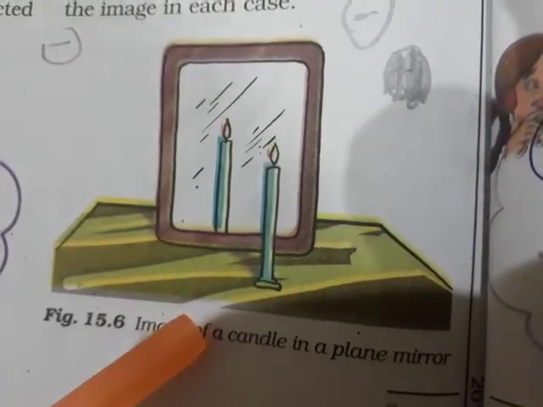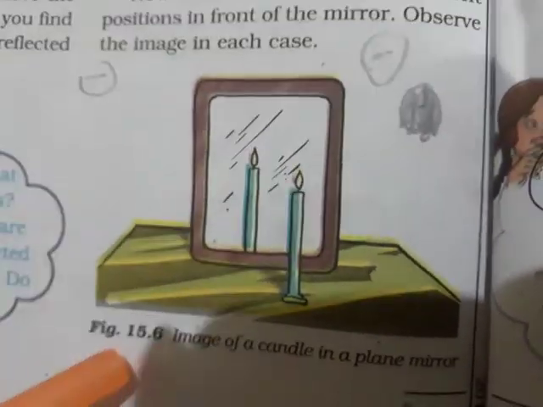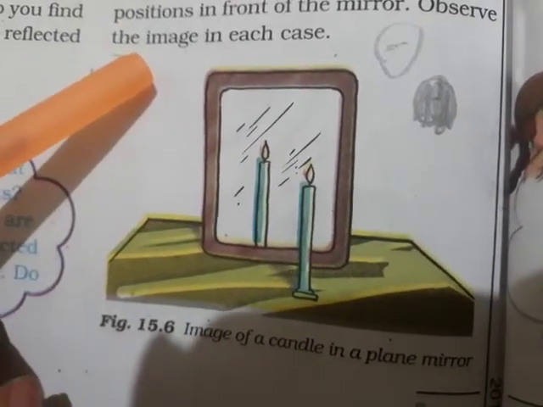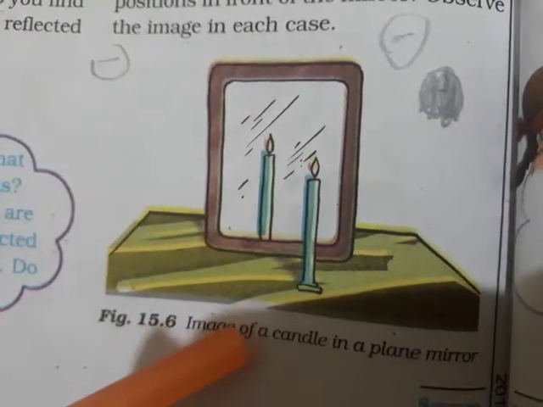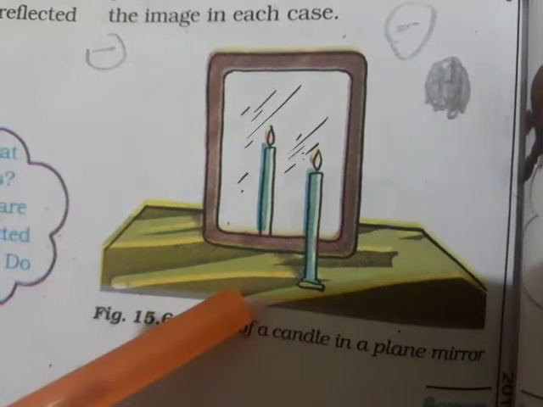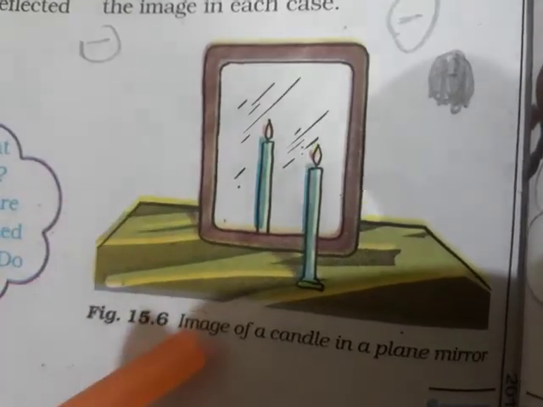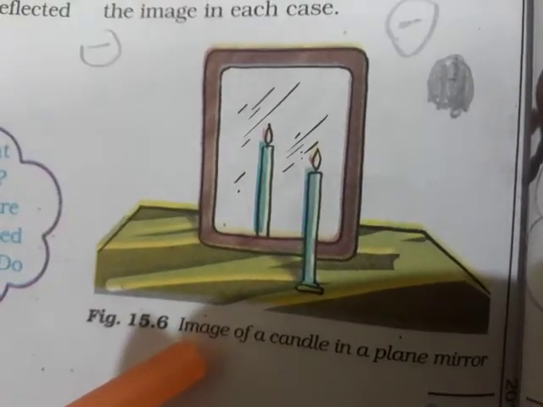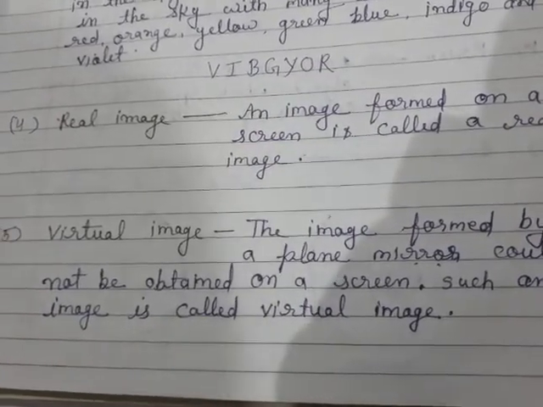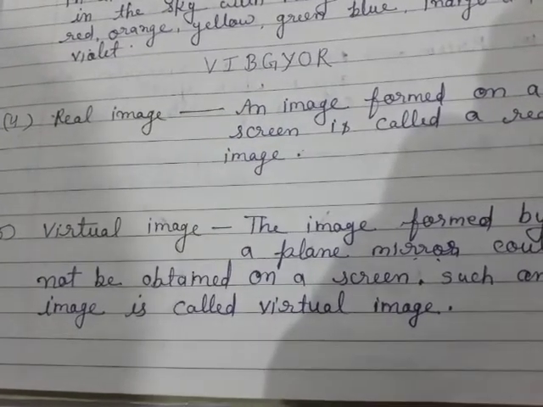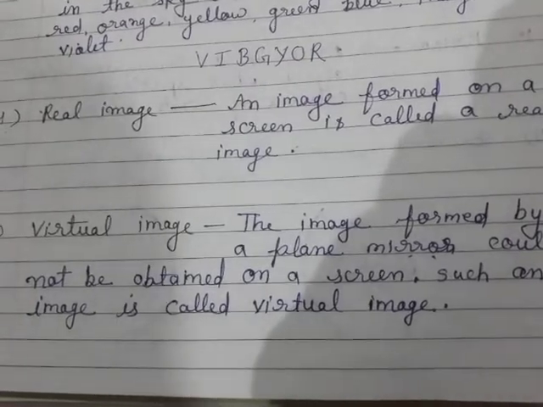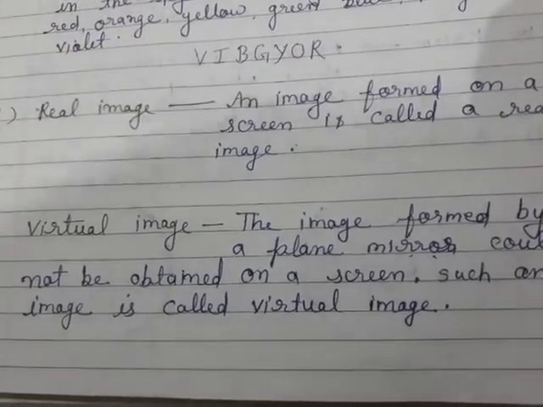It forms a virtual image. If we keep any screen behind the mirror or in front of the mirror, we cannot find the image of the candle on either side. So this image is called a virtual image. So we will define the virtual image like this. The image formed by a plane mirror cannot be obtained on a screen. Such an image is called a virtual image.